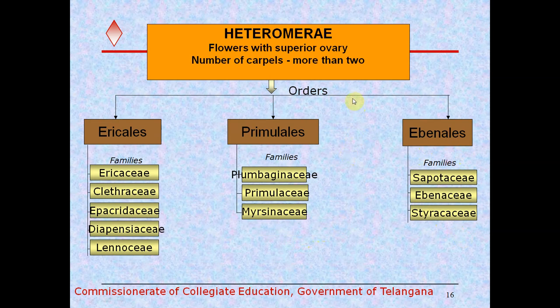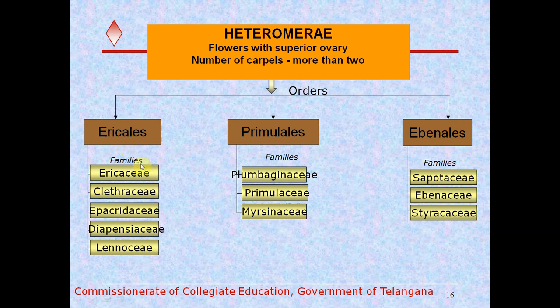And now the second series of the Gamopetalae, Heteromerae, shows flowers with the superior ovary and more than 2 carpels. This Heteromerae is divided into Ericalis, Primulalis and Ebenalis orders.